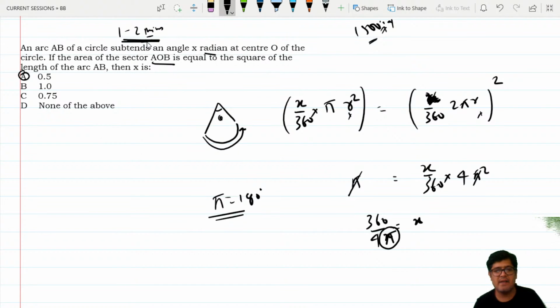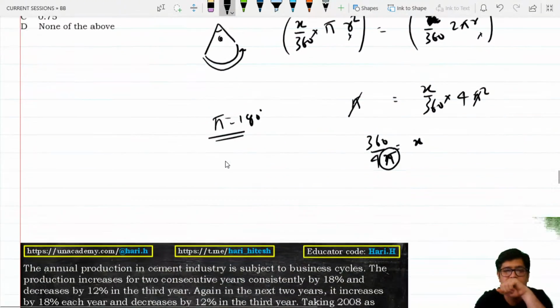That much I remember. Pi is equal to this, that much I remember. Done. Left hand side is theta upon 360 into pi r square, area of the sector. Right hand side is theta upon 360 into 2 pi r. So the length of the arc squared should be equal to the left hand side value. Learn these things, observe these things, and we move on.